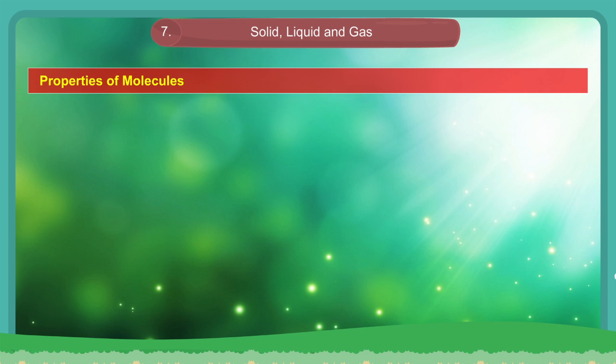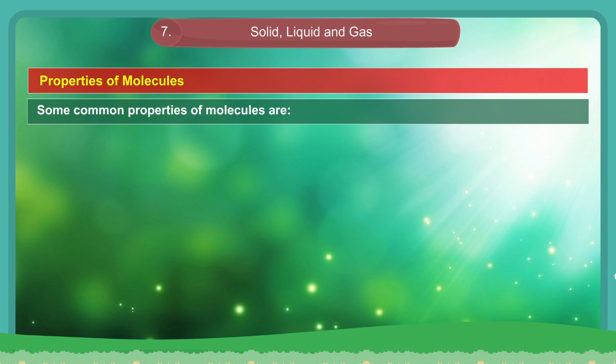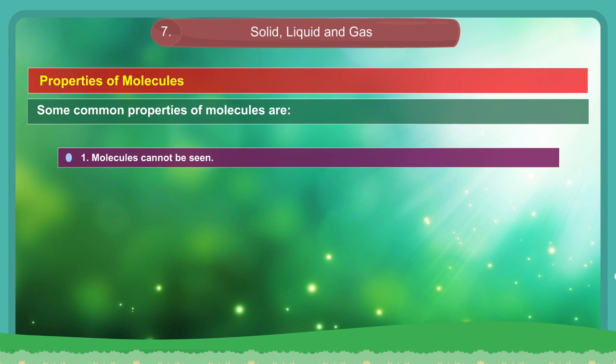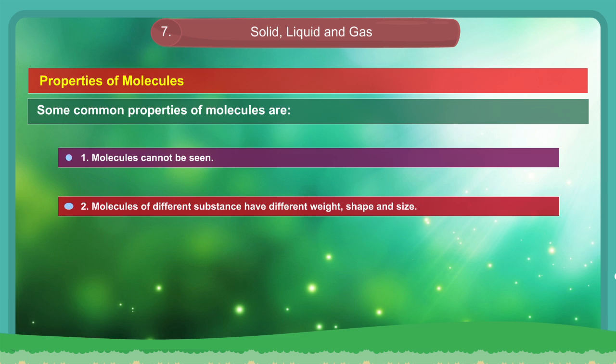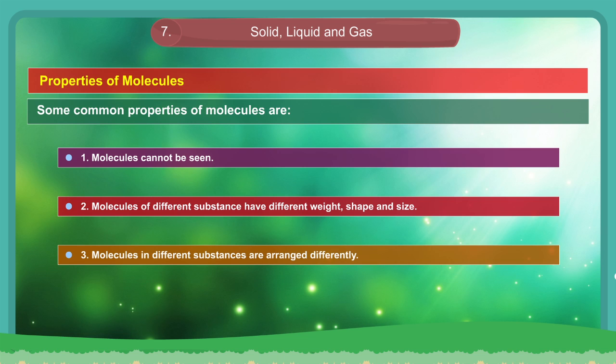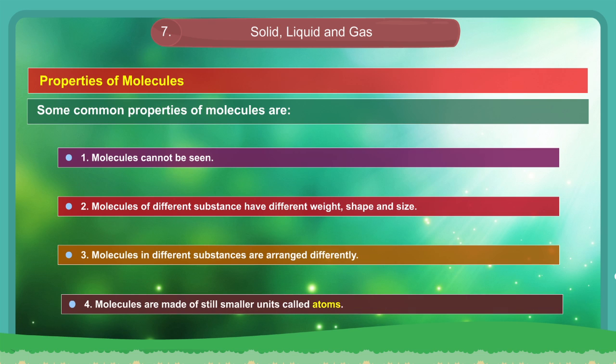Properties of molecules. Some common properties of molecules are: 1. Molecules cannot be seen. 2. Molecules of different substances have different weight, shape and size. 3. Molecules in different substances are arranged differently. 4. Molecules are made of still smaller units called atoms.